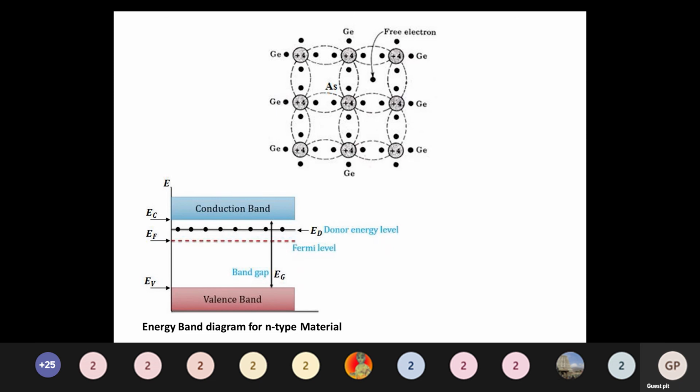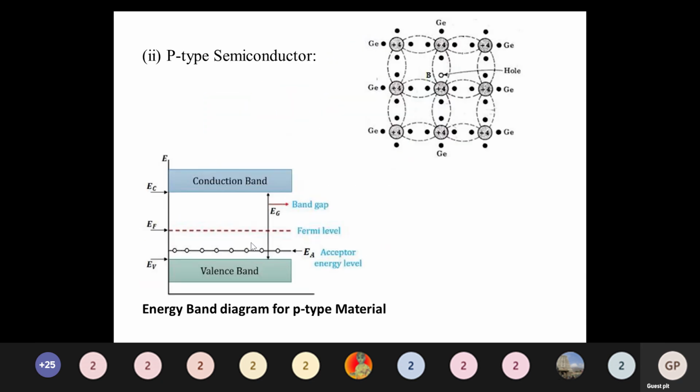The same concept, in reverse order, we have to consider for the p-type extrinsic semiconductor. This is n-type, right? N-type means electrons are the majority carriers. Five electrons are there, one more electron simply, so the Fermi level moves towards the conduction band. The same concept in p-type material: holes will be there, one additional hole is there in the valence band, and that hole is ready to accept the electron.